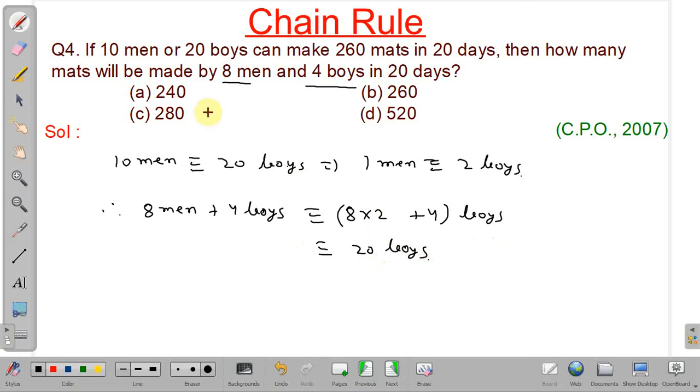Now you can see it is given 20 boys in 20 days can make 260 mats, and we have to find the same. So number of mats made equal to 260. So our answer will be option number B. We will discuss next problem.